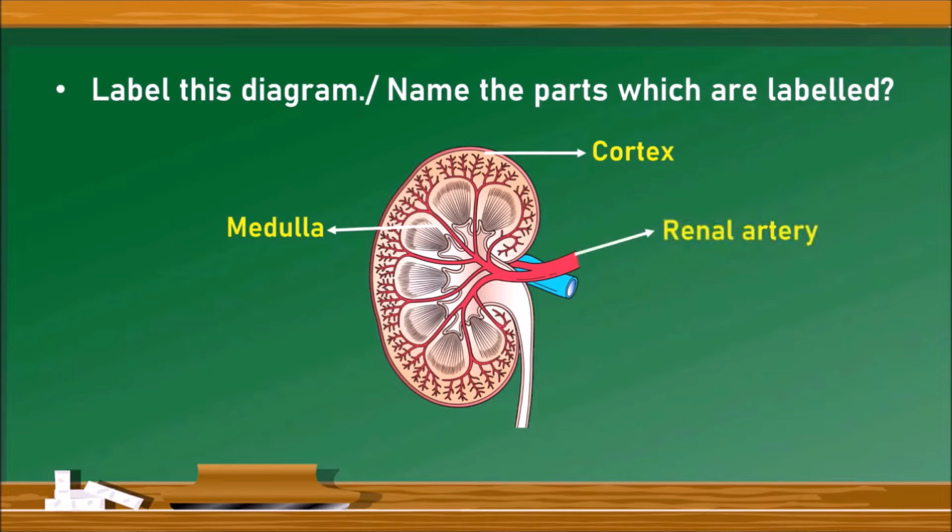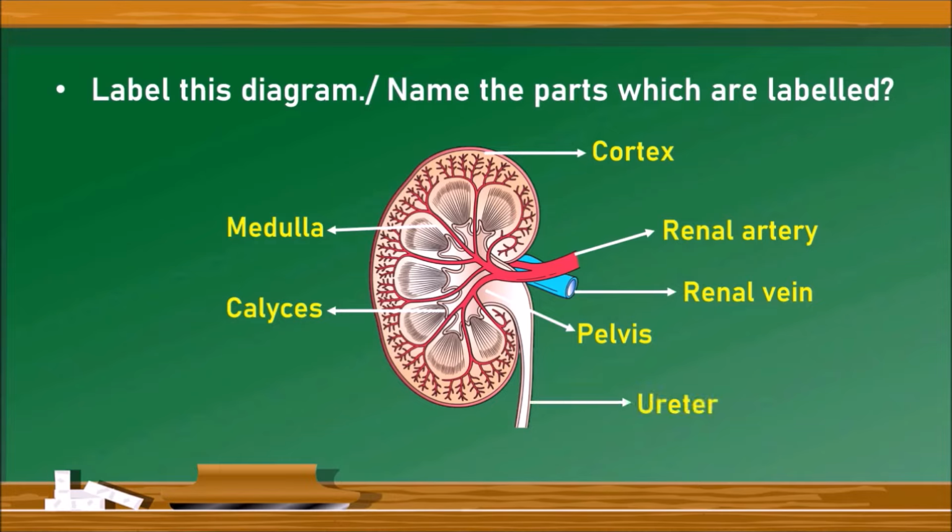The artery which enters into the kidney is known as renal artery, and the vein which comes out of the kidney is known as renal vein. The next are calyces which collect all the collecting tubules of nephron. Next one is the flattened and wide structure known as pelvis. The pelvis continues as the ureter. These are the different parts of kidney.